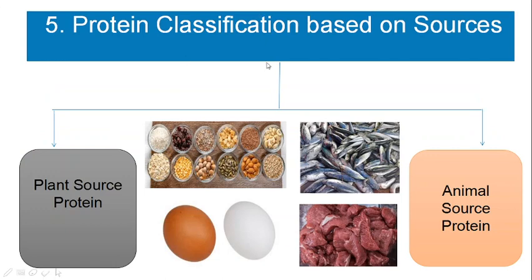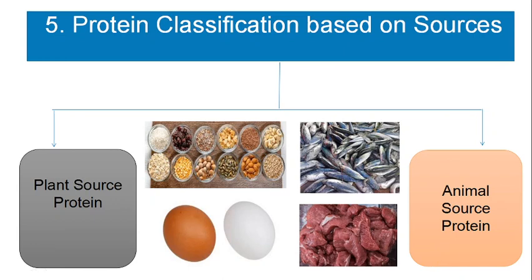The fifth way of classifying protein is based on the source from which it is obtained. Whether it is obtained from a plant source or from an animal source, this is the traditional, long-back method of classifying protein: plant source protein and animal source protein.